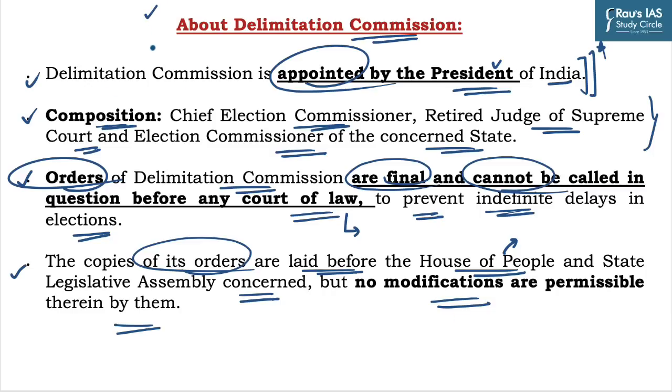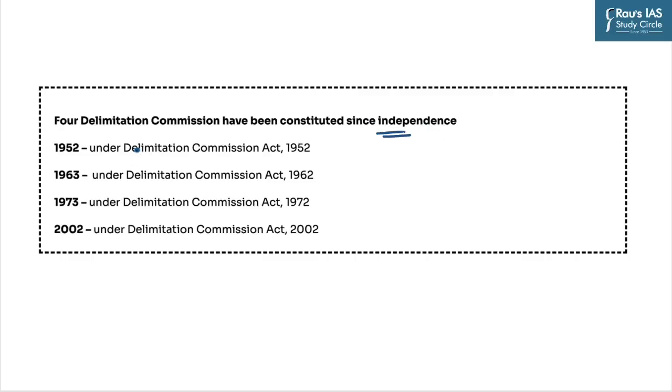And how many times has this exercise been conducted in India? Since independence, the Delimitation Commission has been constituted only 4 times at the national level. First in 1952, second in 1963, third in 1973, and last in 2002. Just keep a tab on this information as it can be asked as one of the statements in the UPSC prelims exam.